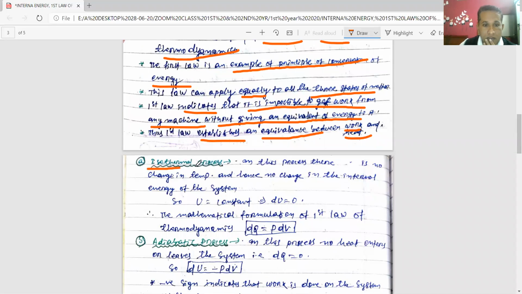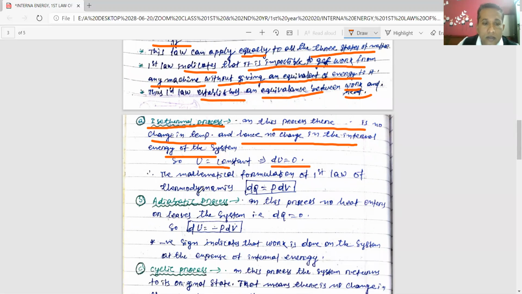Isothermal process. Applications of the first law. In an isothermal process, there is no change in temperature and hence no change in the internal energy of the system. So U = constant, so dU = 0. So the mathematical formulation of the first law will be what? dQ = dU, which is 0, plus PdV.